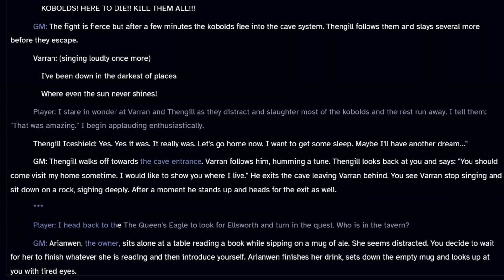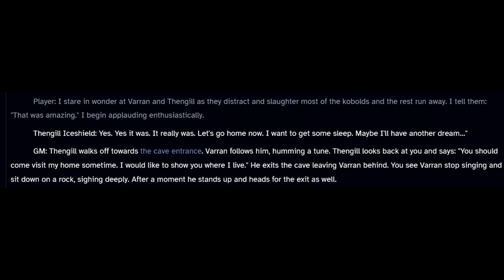I stared in wonder at Varen and Thingol as they distracted and slaughtered most of the kobolds and the rest ran away. I tell them, that was amazing, and I began applauding enthusiastically. Thingol Iceshield says, yes it was. Let's go home now. I want to get some sleep. Maybe I'll have another dream.